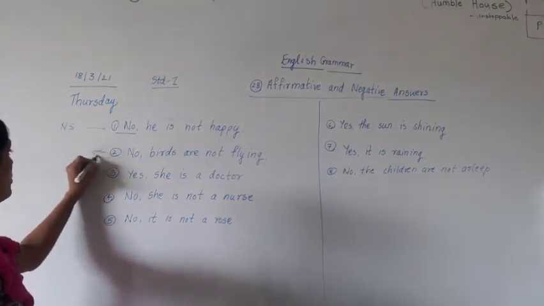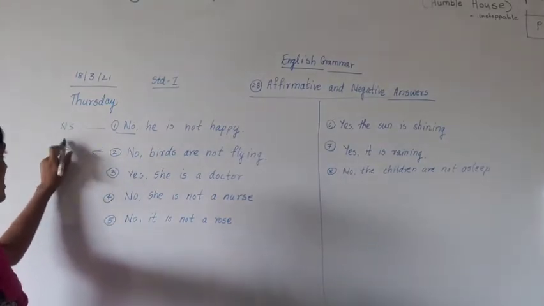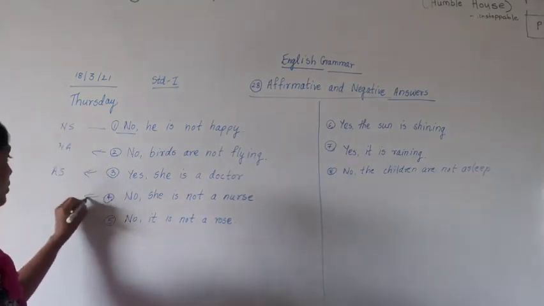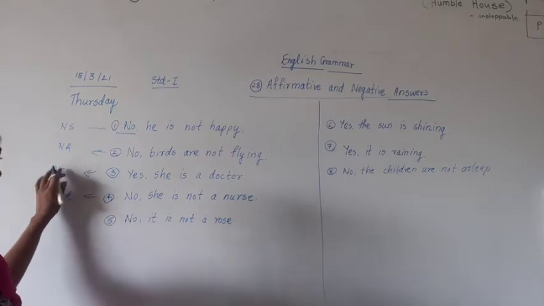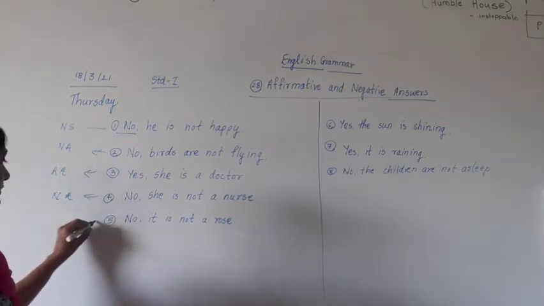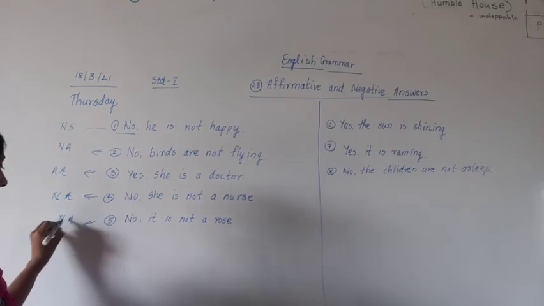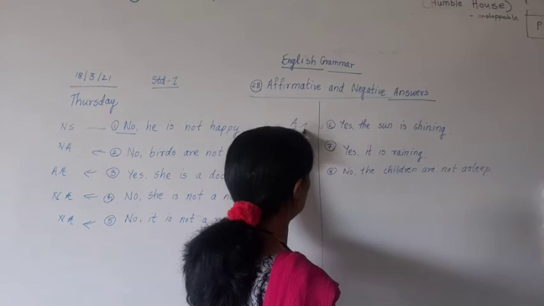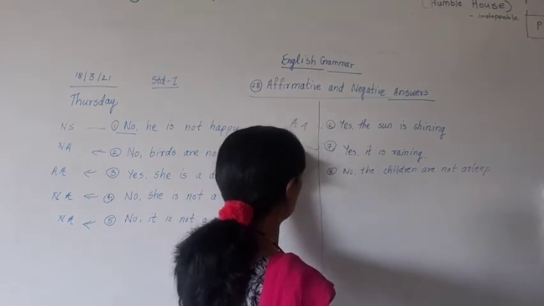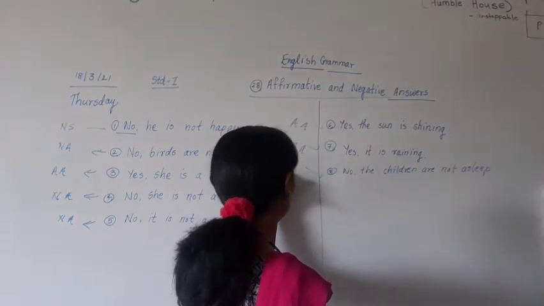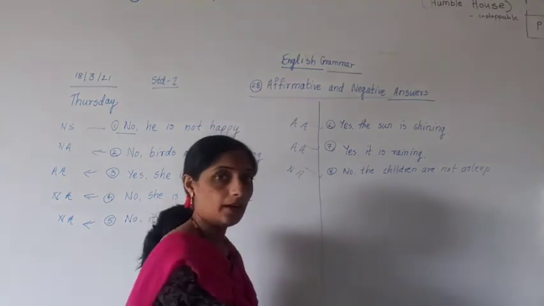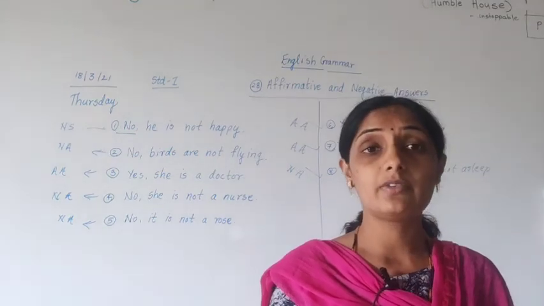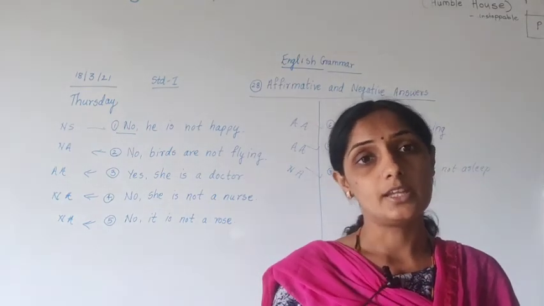Understood? In this way, no, negative answer. Yes, affirmative answer. No, negative answer. Correct? Yes, affirmative answer. Understood? Wherever we get an answer with yes, they are affirmative answers. Wherever we get the answer no, they are negative answers.